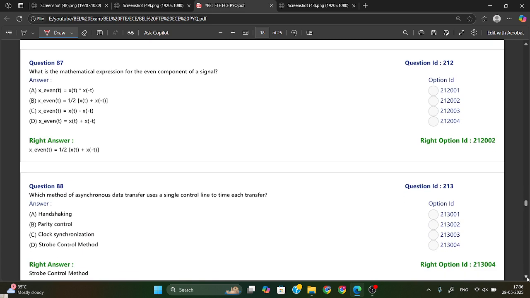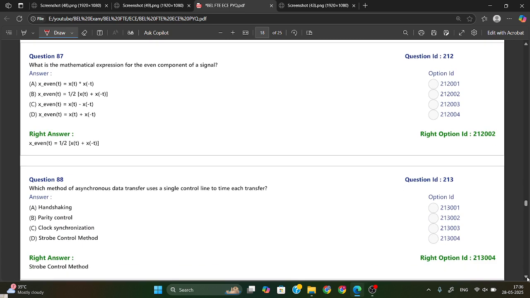What is the mathematical expression for the even component of a signal? So for the even component of a signal, we have x of t is equal to 1 by 2 x of t plus x of minus t. This is the even component of the signal. So option B is your right answer. Okay.